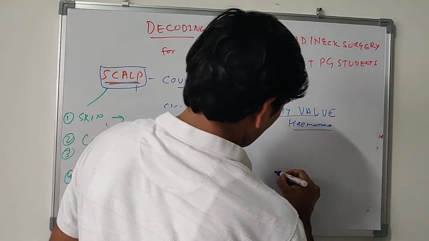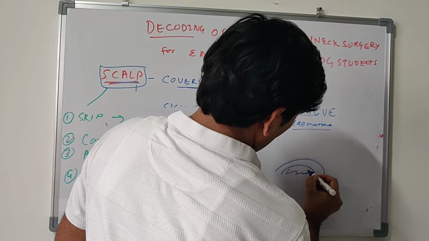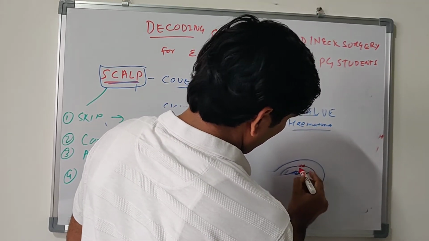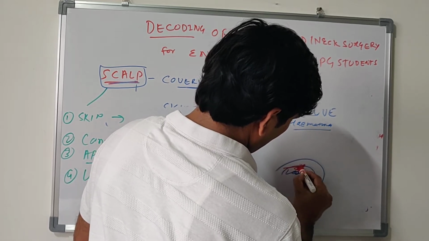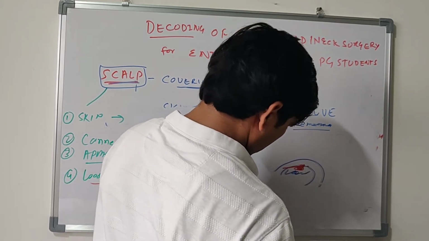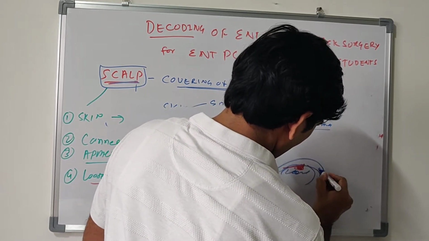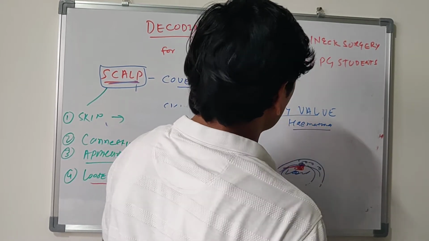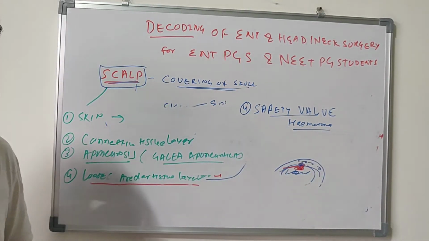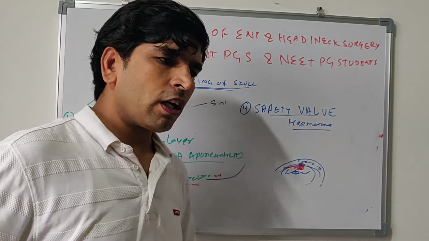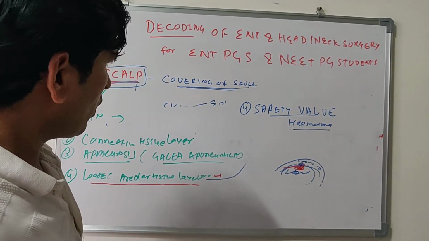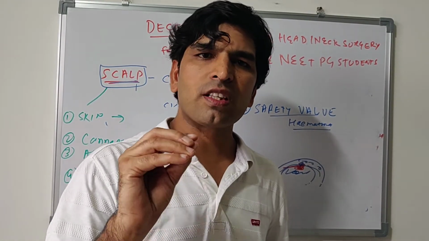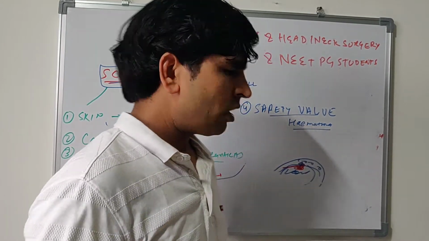See, this is brain. Any hematoma here, with fracture of this bone, can find space in the loose areolar tissue. This is pericranium and this is loose areolar tissue. So this can give some space. So there are four applied anatomies of this loose areolar tissue: safety valve hematoma, dangerous layer, cephalohydrocele, and caput succedaneum, which is also called sutureless hematoma.